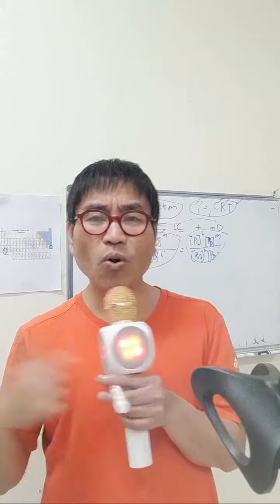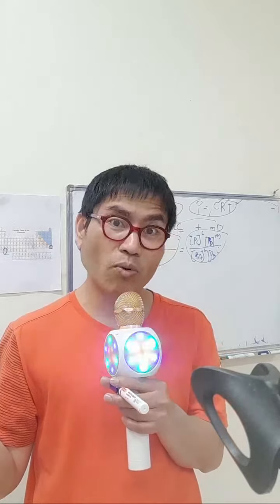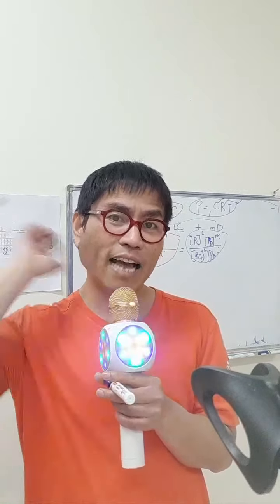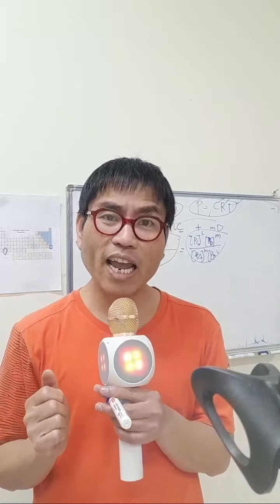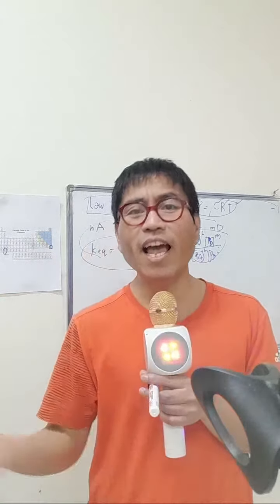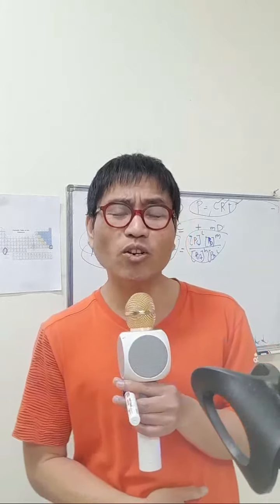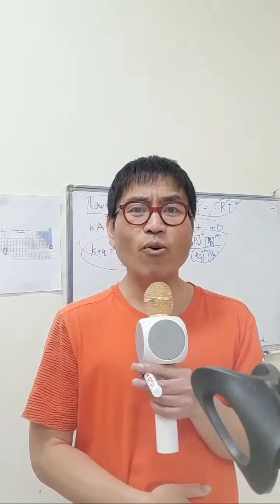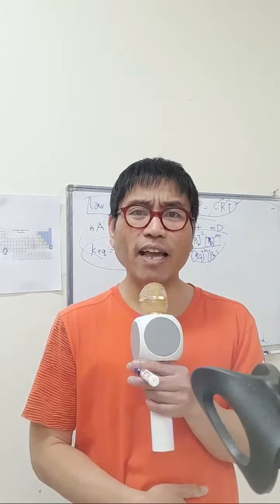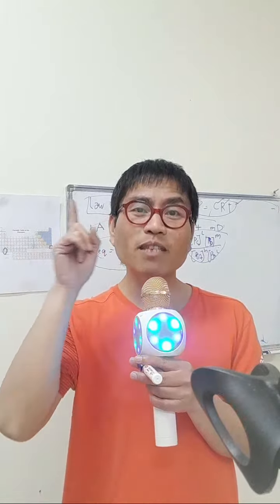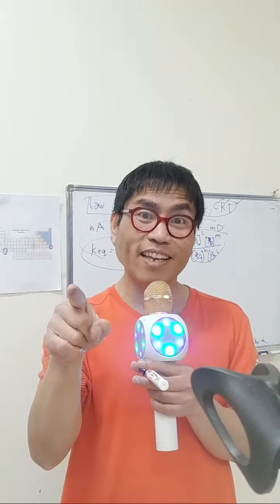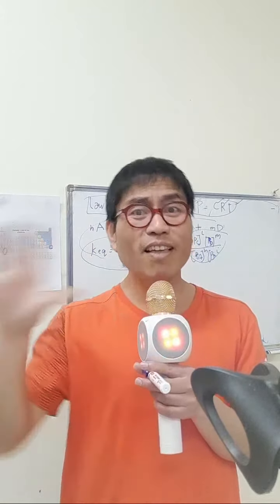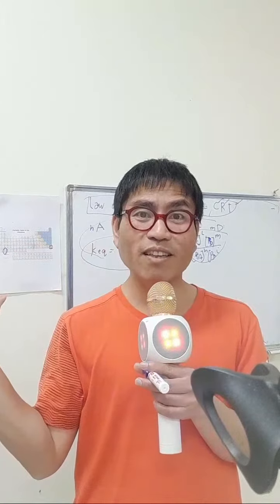You get the point? Or the other way around, STP is mentioned but the word ideal is not. You get the point? Or it could be worded like this: an ideal ammonia has a concentration of 2 moles per liter at a compressibility factor of 1. How much is the pressure? Now, in theory, if the compressibility factor is 1, it is behaving as an ideal gas. So, use STP. Things like this normally come in the board examination.